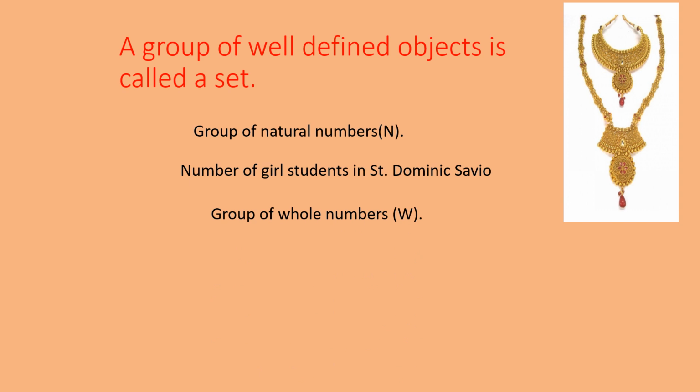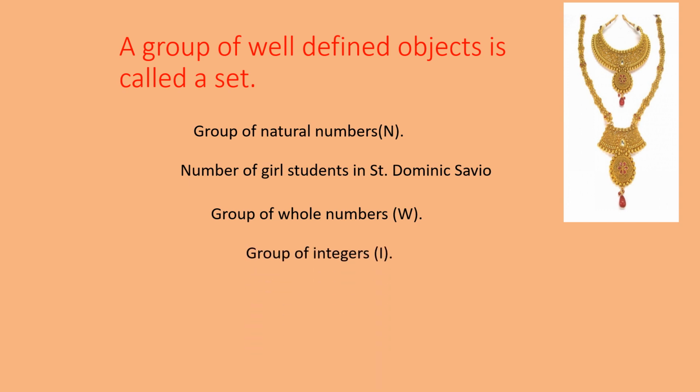Group of whole numbers: when I say a group of whole numbers it means 0, 1, 2, 3, 4, 5 and so on. If you ask for whole numbers less than 5, everyone will give you what answer? If I say less than 4 it will be 0, 1, 2, 3. If I say less than 5 then 0, 1, 2, 3, 4. If I say up to 5 then 0, 1, 2, 3, 4, 5.